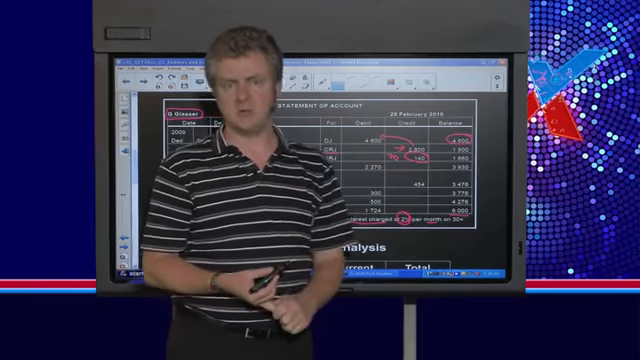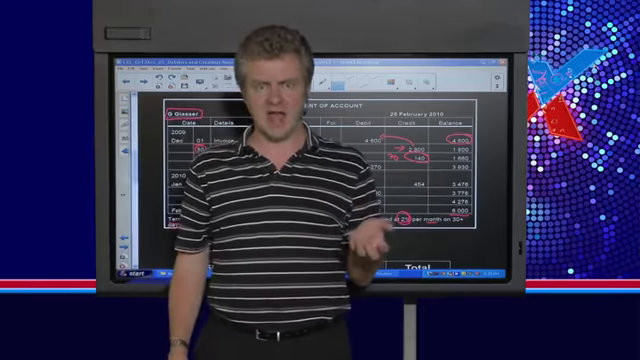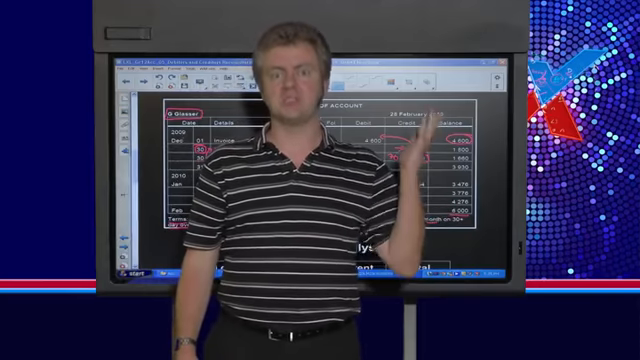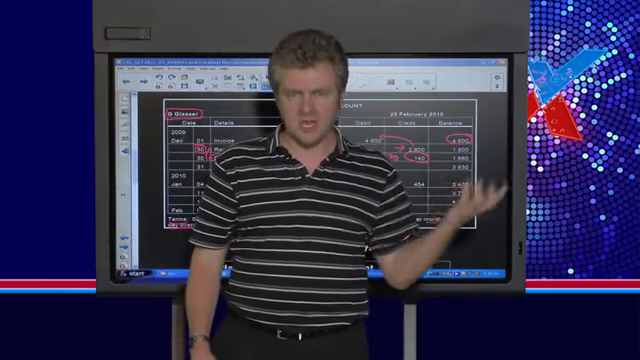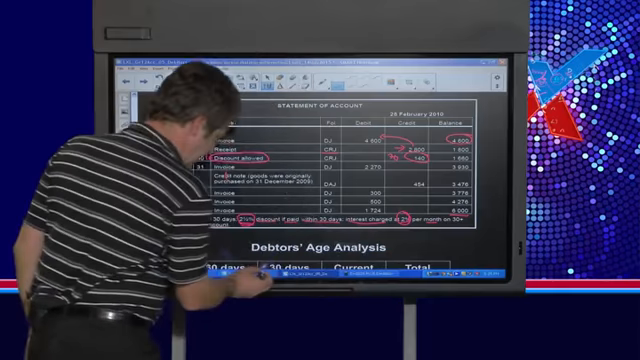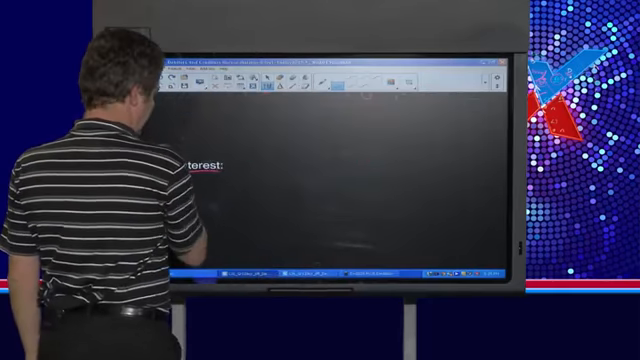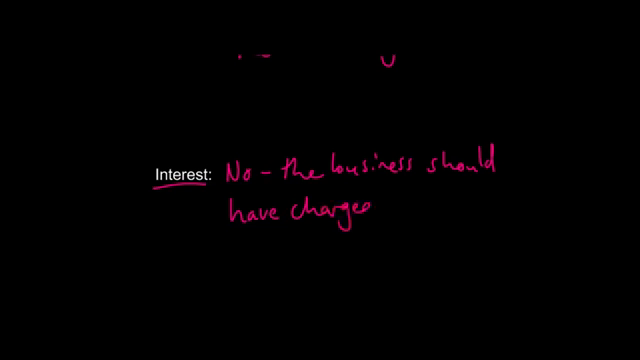So the answer to the second question, was the interest correctly applied? The answer is no, because no interest was charged at all anywhere in the period. So you can simply write that as an answer. You can just say, no, the business should have charged interest on overdue debt. And they didn't. So I'm not going to write it in full, but you can really just say that the business should have charged interest, but this was not done.